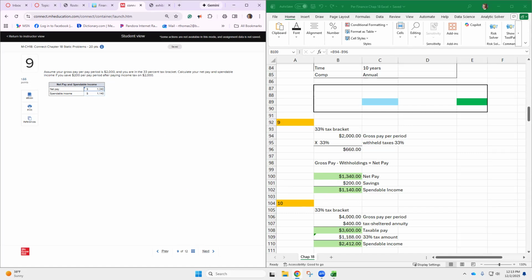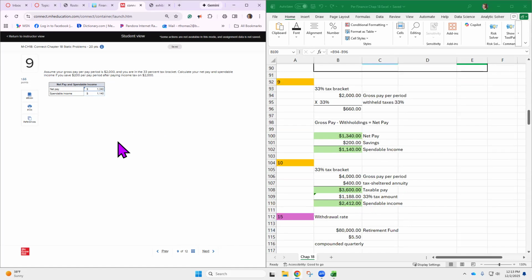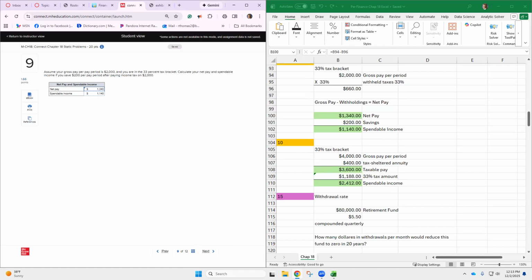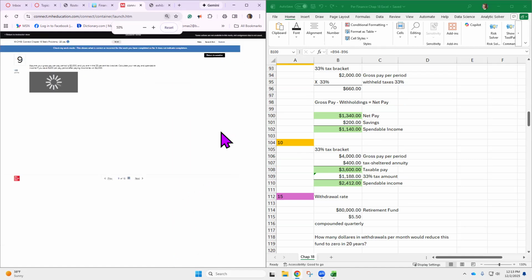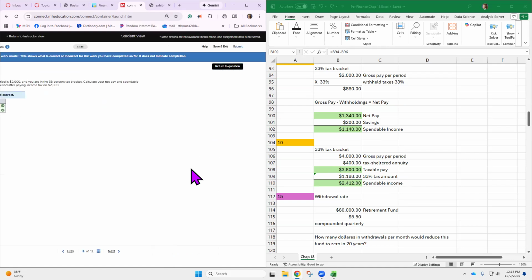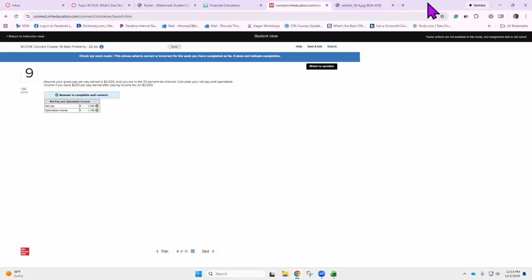That way you're not counting on spending that $200. That's what they're trying to communicate here: treating savings almost like a bill. You pay yourself first. You probably have heard something like that before. So let's see if I'm right. I think I forgot to check it. Check the work. Yep, that's good.